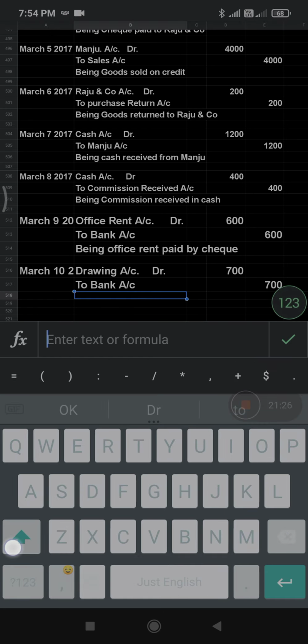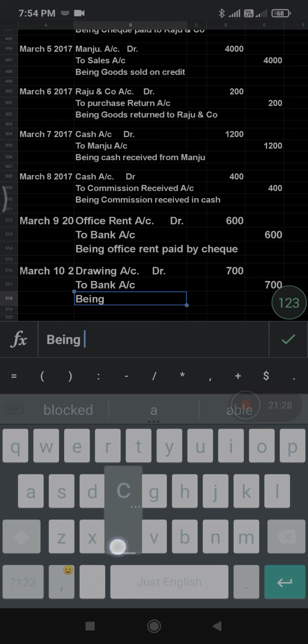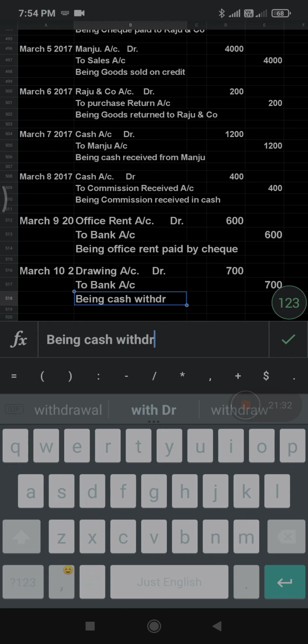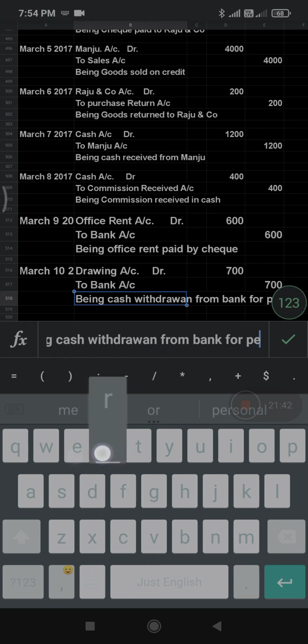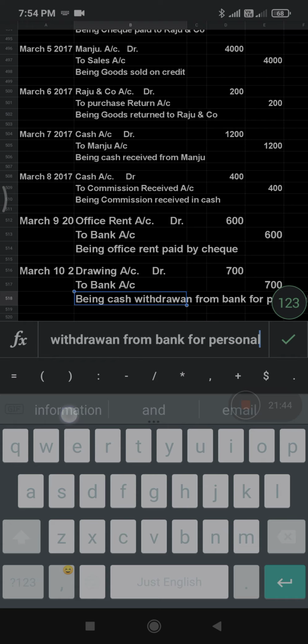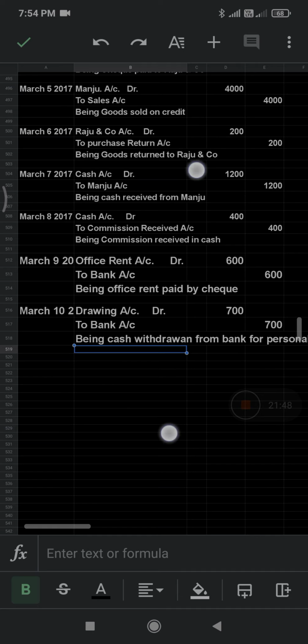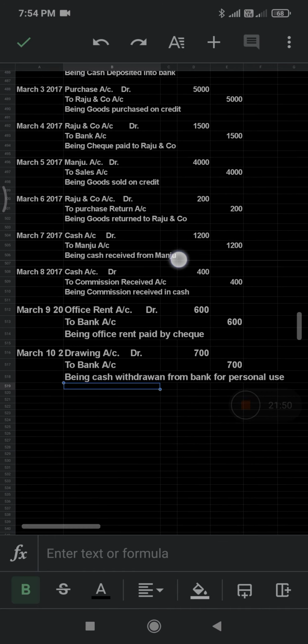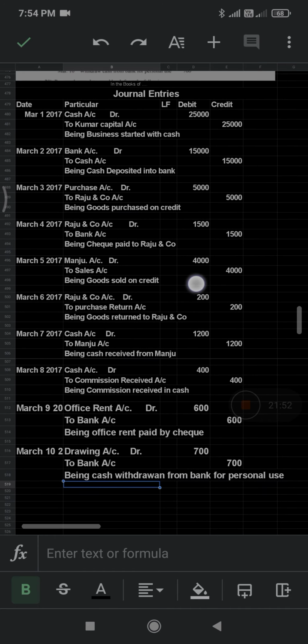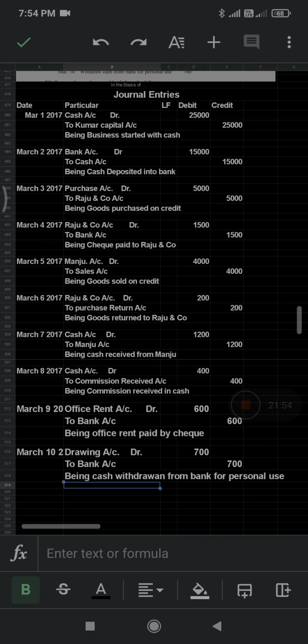Being cash withdrawn from bank for personal use. Okay, so this is the journal entry.